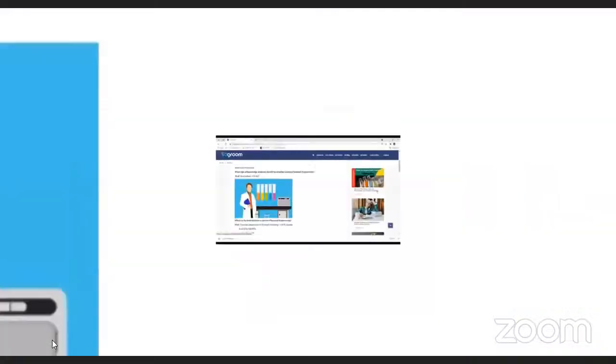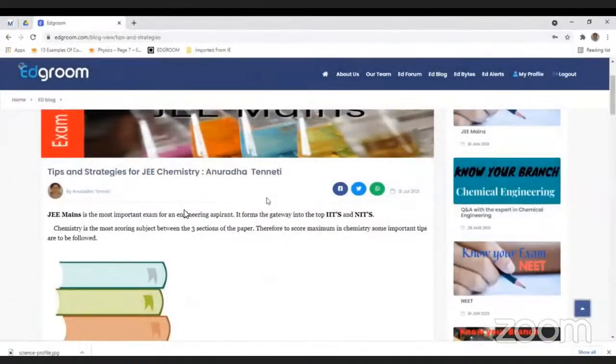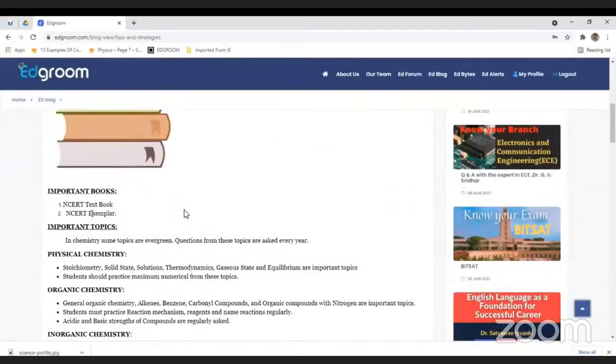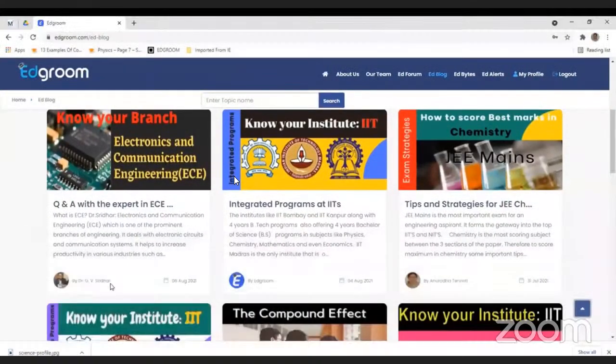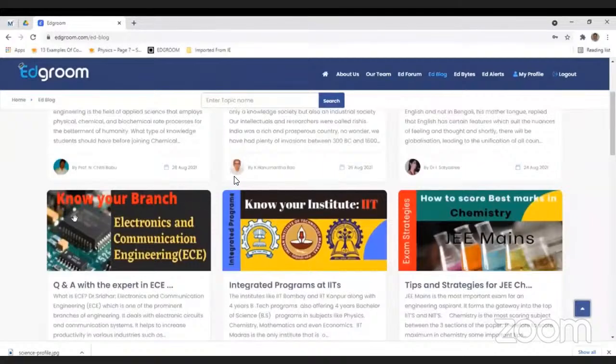So like this, we have different articles. Let's see one more: how to score best marks in chemistry, written by the senior most chemistry faculty, Anuradha Tenneti ma'am. In this, she answered the various doubts students generally have, like what the important topics are, what subjects you should study, and the subtopics one should study for getting better marks in chemistry. We have another senior faculty member, Dr. G.V. Sridhar. He wrote an article about electronics and communication engineering.